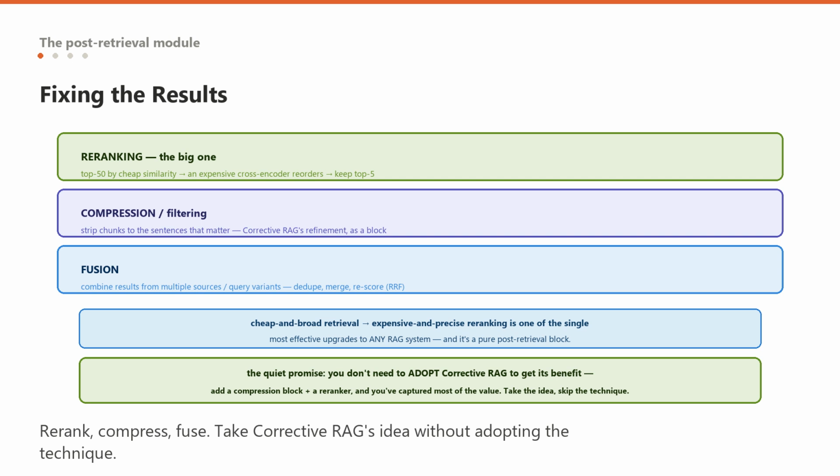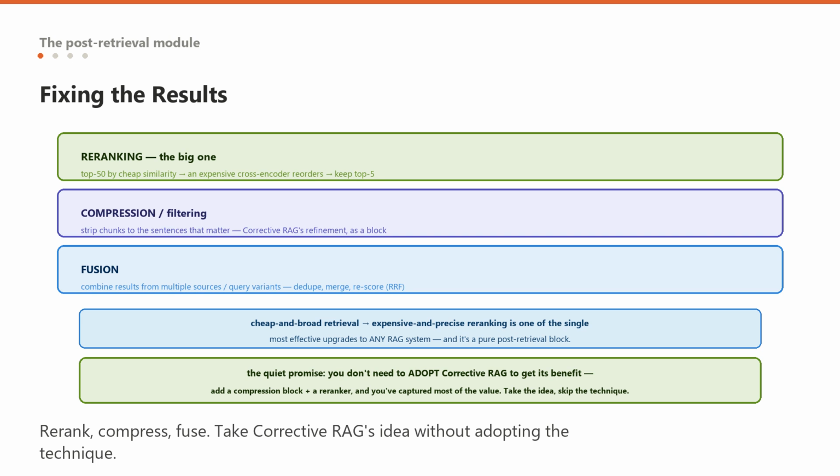And fusion: when you have retrieved from multiple sources or with multiple query variants, intelligently combine the results, deduplicate, merge, and rescore across them, using methods like reciprocal rank fusion. Fusion is what makes multi-source and multi-query retrieval actually work, and it is invisible until you need it, at which point it is essential.